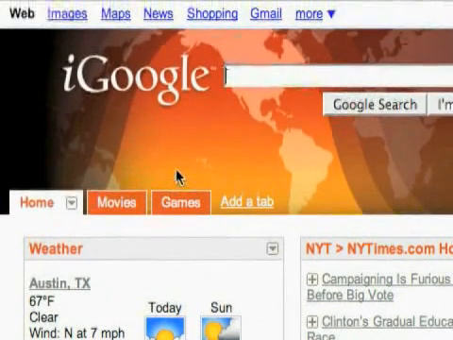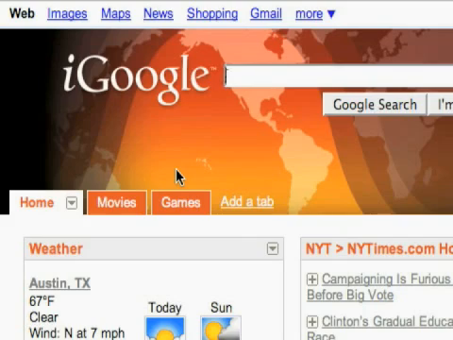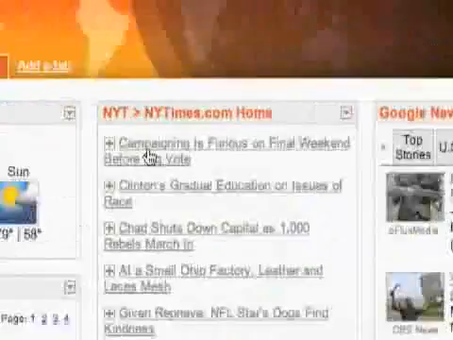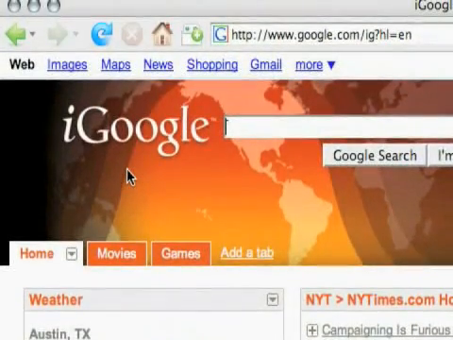So that is pretty much it. That is how you use iGoogle and personalize a home page with all these available gadgets, and make new tabs and do all sorts of stuff. So I definitely recommend checking it out. There's a lot of cool gadgets out there, and it's a really convenient way to organize everything you do on the web, like looking at news, and put it all in one place and still have the convenience of the Google search bar right there. So that is iGoogle.